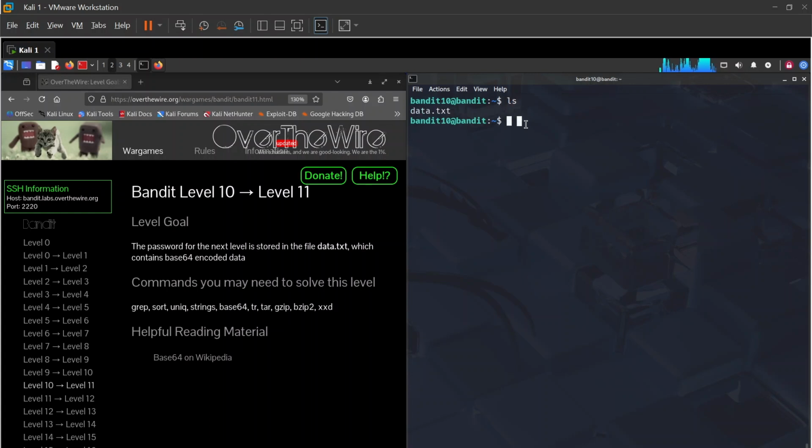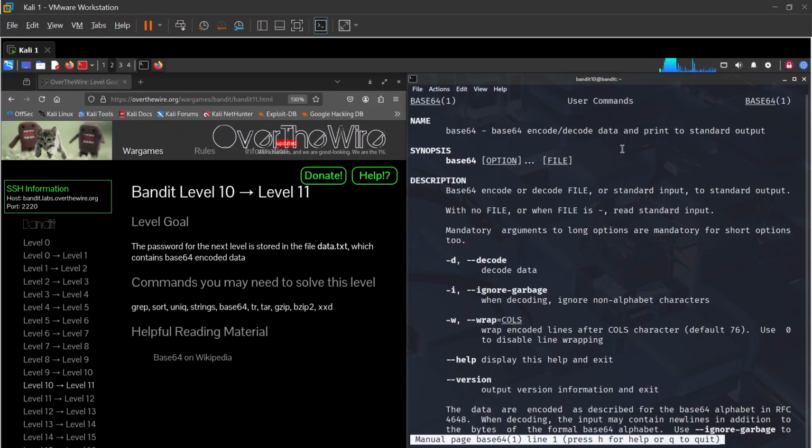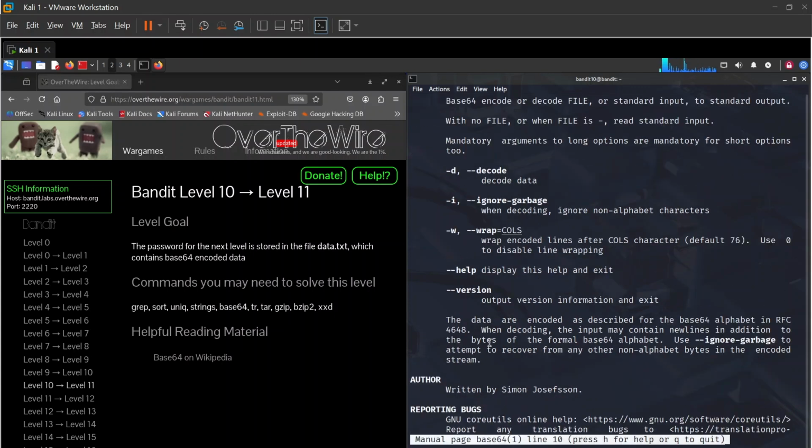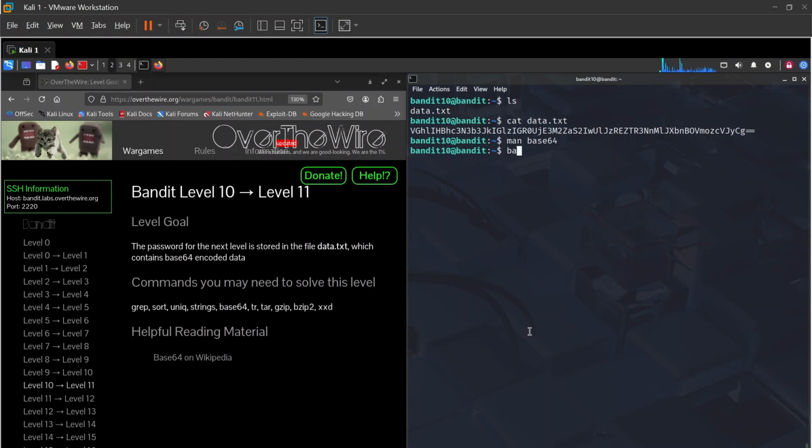Basically, if I ls here, we have data.txt. If I cat data.txt, we have a base64 string, which usually ends with a double equals sign here, and we're going to use base64. As you can see, to decode it we use -d and some other options. So basically we just say base64 -d and then data.txt, and the password is this.